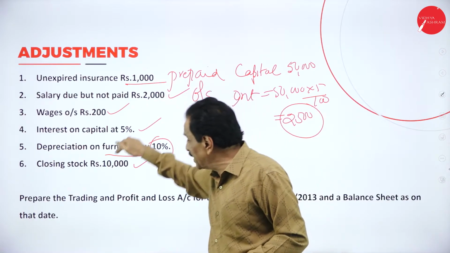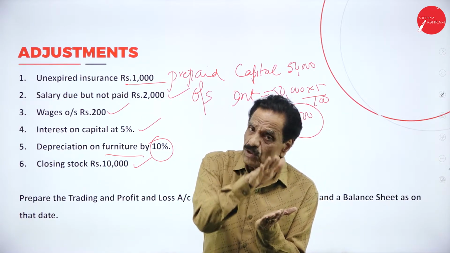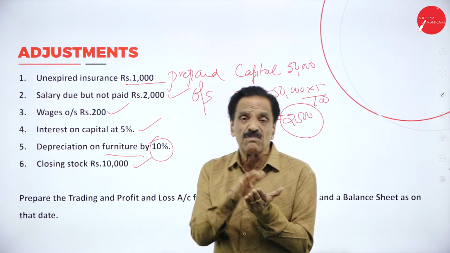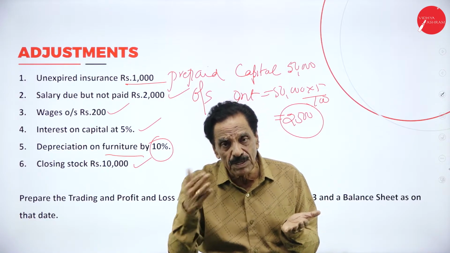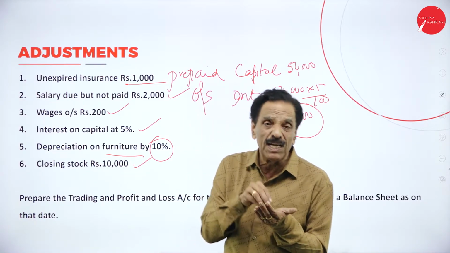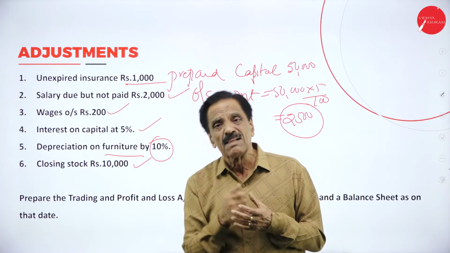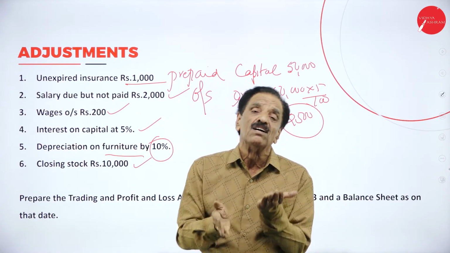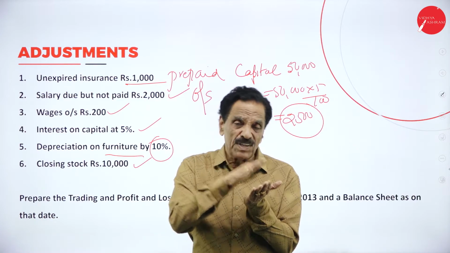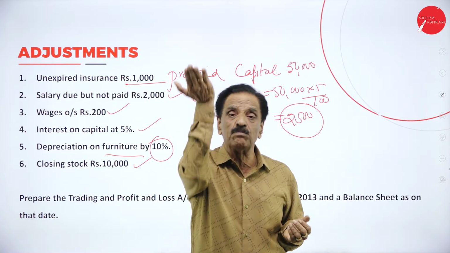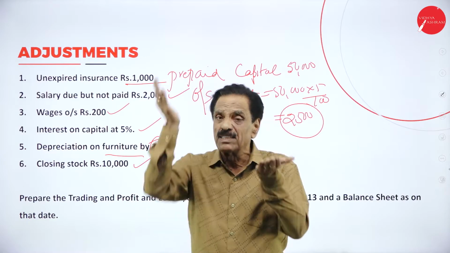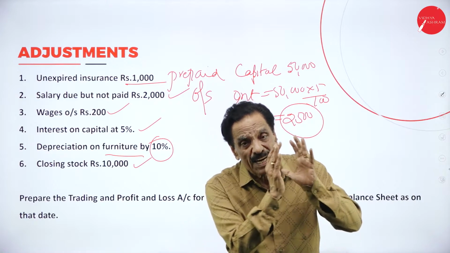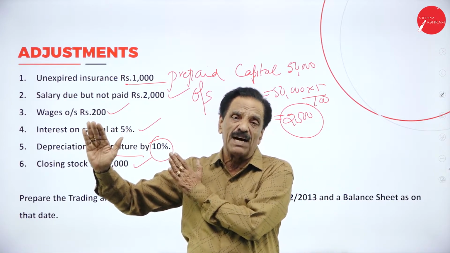If it comes in the adjustments, first profit and loss account debit side, then deduct from the concerned asset. If the word is depreciation on machinery, first P&L account debit side, then deduct from machinery. If it is depreciation on building, first P&L account debit side, then deduct from the building. If instead of depreciation, appreciation is there, such as appreciation of building, first P&L account credit side, and for the building it should be added. Appreciation should be added, depreciation should be deducted. Closing stock, unsold stock, comes on the trading account credit side and the asset side of the balance sheet.